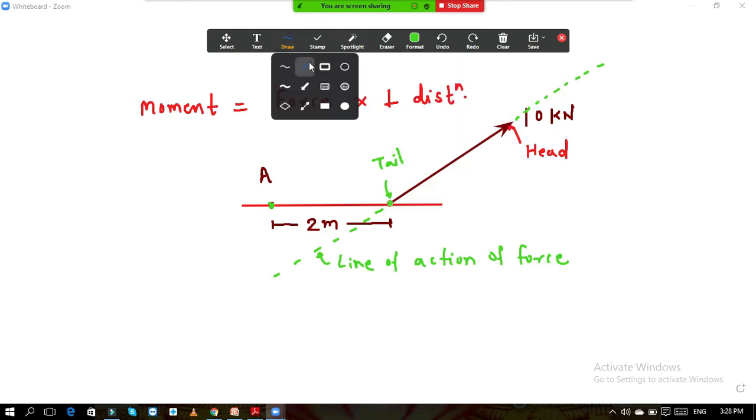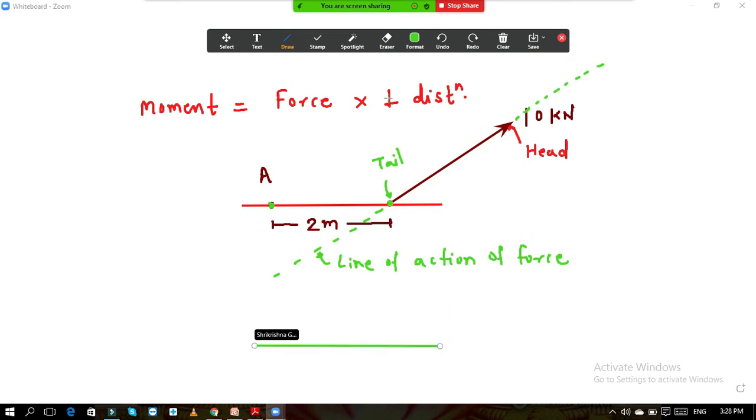Now suppose this type of force is there, then what is our normal method? What do we do normally? I will again draw the same diagram here so that we can resolve it. Here the force is there. This is the force of 10 kilonewton. Now suppose this angle is 30 degree. For our simplicity, we will take this angle as 30 degree. And here is the point A. Now we want to calculate the moment of this force about point A.